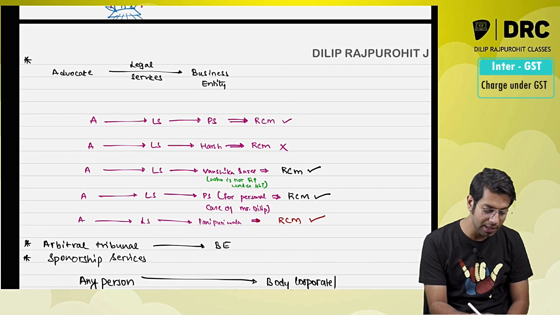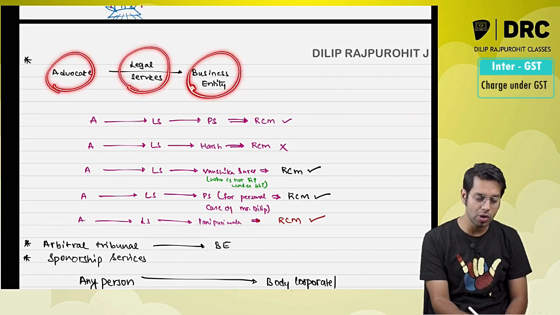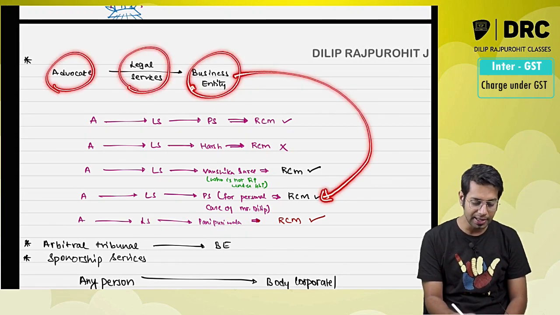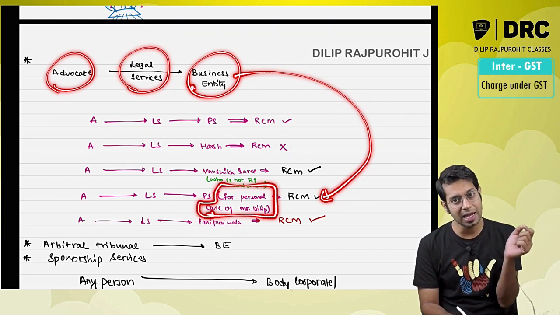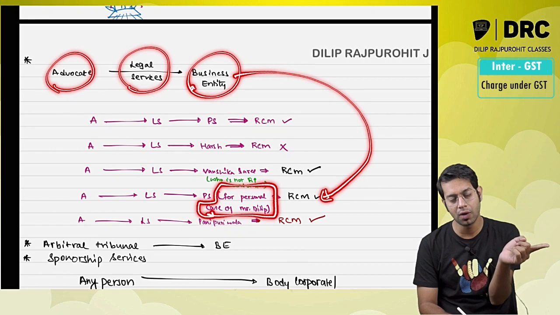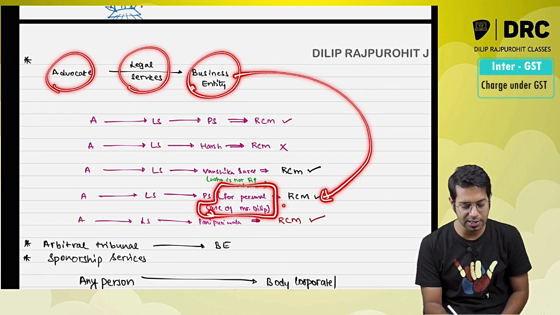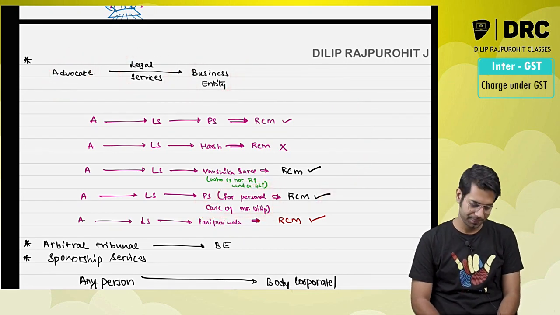So if an advocate is giving legal services to a business entity, say Priya Sadis, and the services are used by them for the personal purpose of Mr. Dilip, services are given to whom? Priya Sadis, but for what purpose? Dilip's personal purpose. In this case also RCM will be applicable.